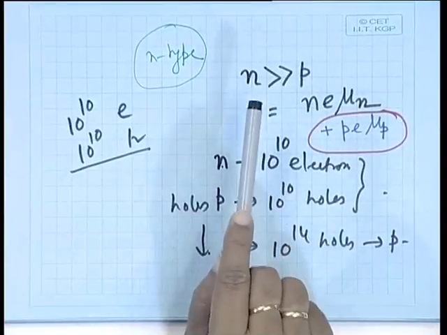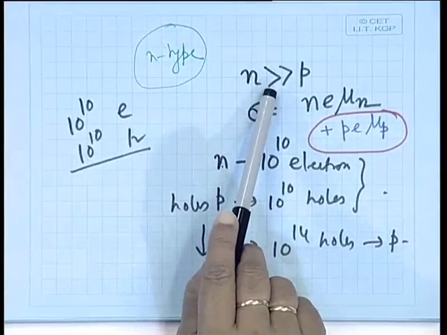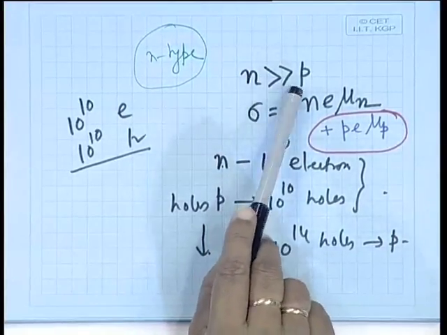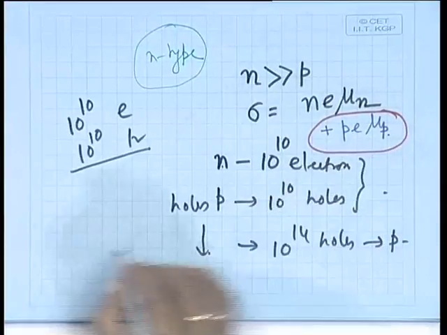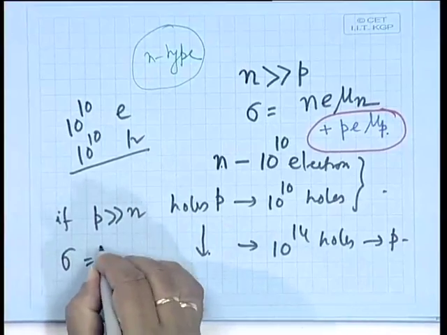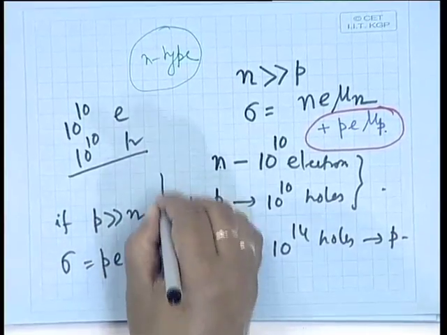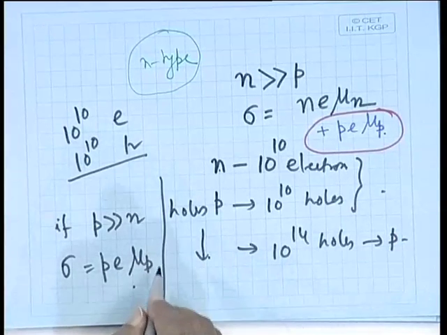And if a particular type is dominating, if n is very much greater than p, then we can neglect the hole term, or if p is very much greater than n, sigma will be given by p e mu p. So, depending on the number of electrons and holes, you can approximate your expression.